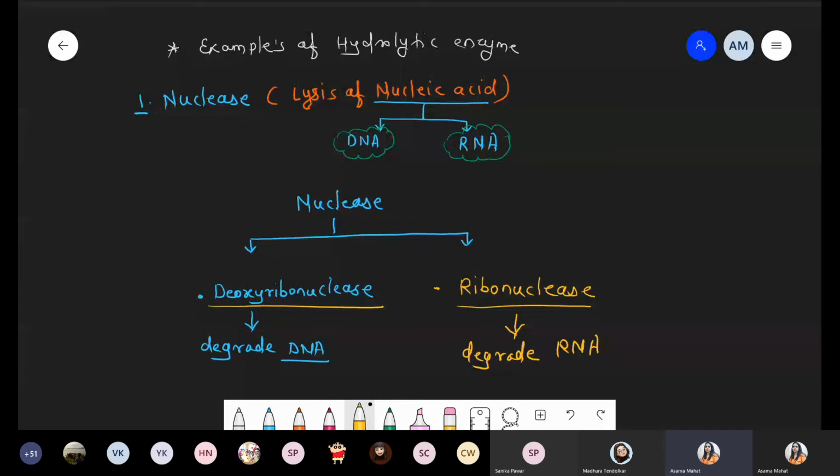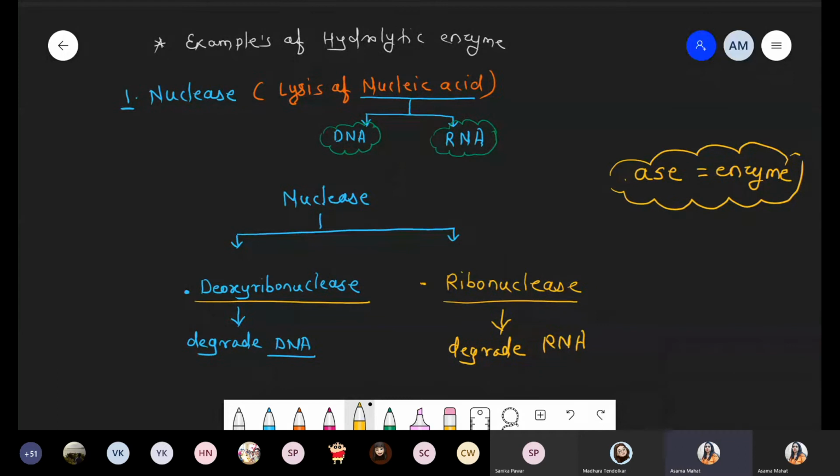Okay, one extra point for you: at the end, at the suffix, अगर ASE ऐसे होगा, ASE, so it represents the name of an enzyme. At the suffix, if there is a presence of ASE, it represents an enzyme. Just check, हमने यहाँ पे देखा, deoxyribonuclease, at the end ASE, ribonuclease, at the end ASE. Now nuclease, at the end ASE. So ASE at the end means that it represents an enzyme.